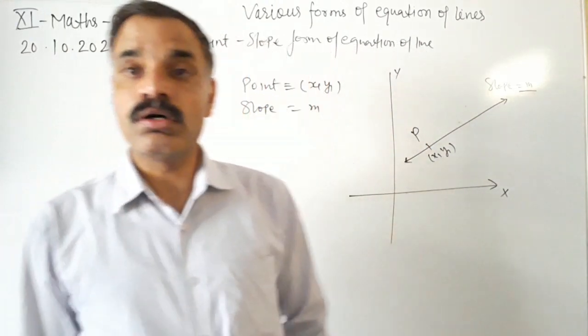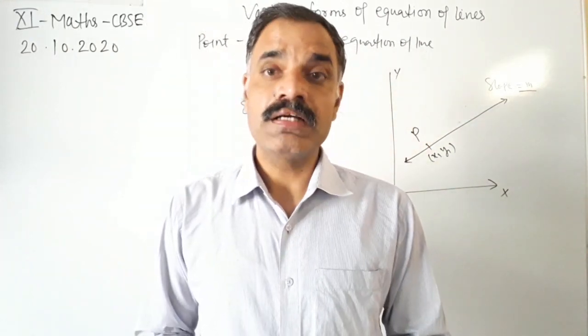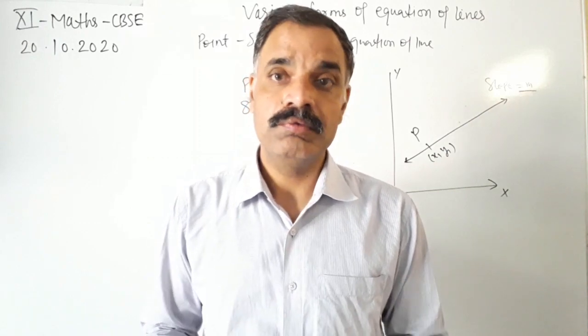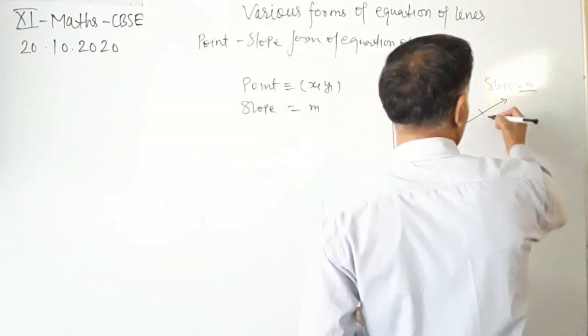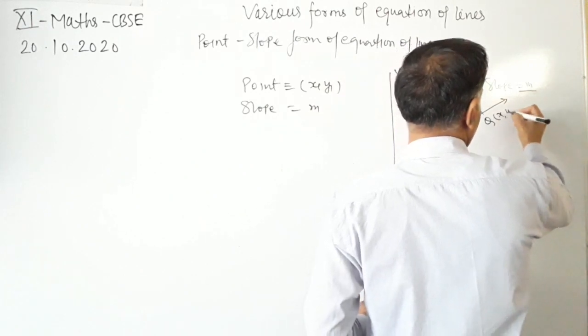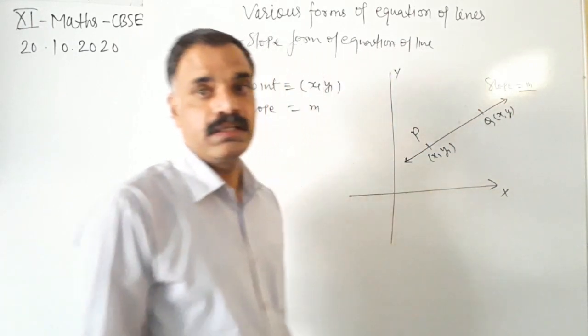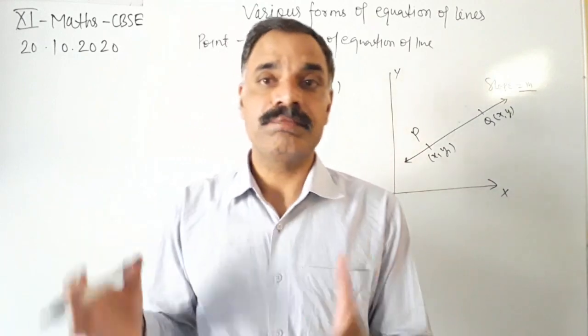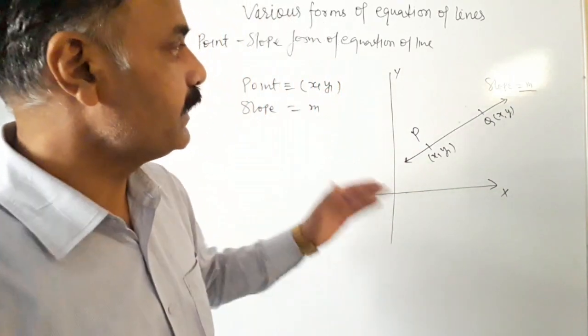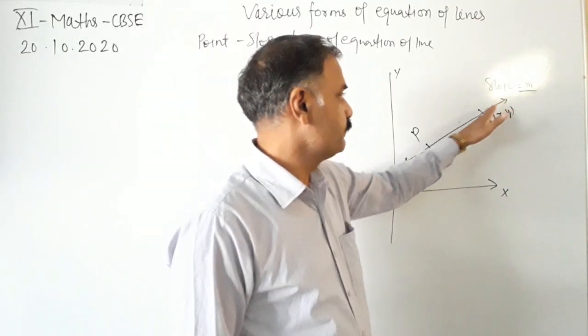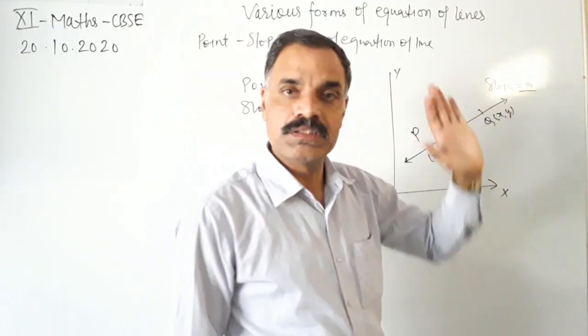So we will consider one more point on the line, that is Q. Its coordinates are x, y. This is a general point on the line. It can vary from this point to this point.